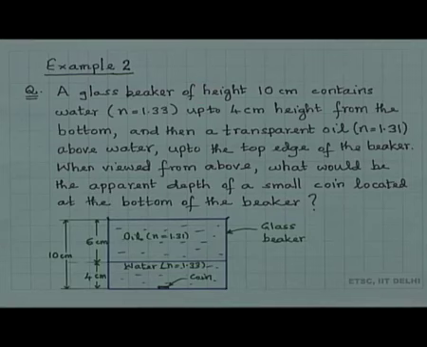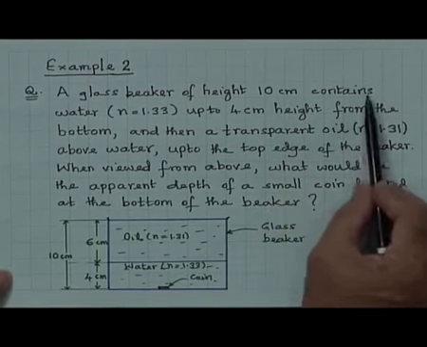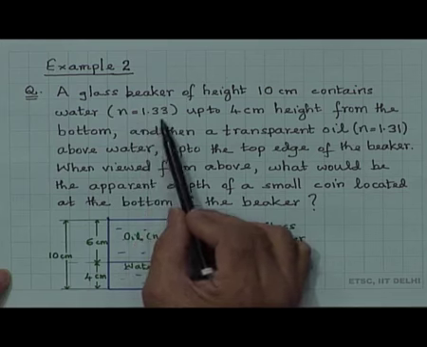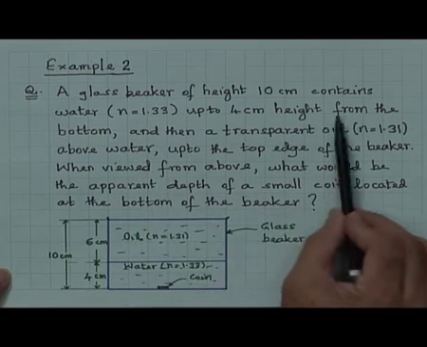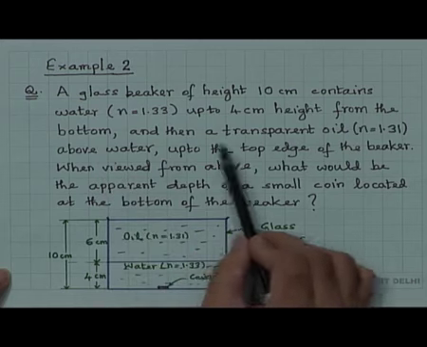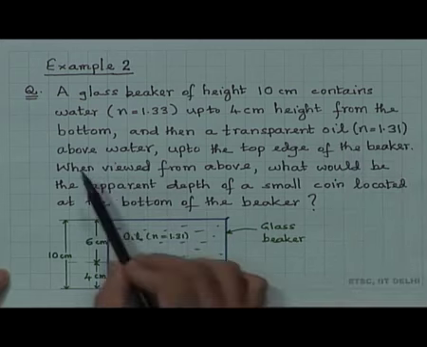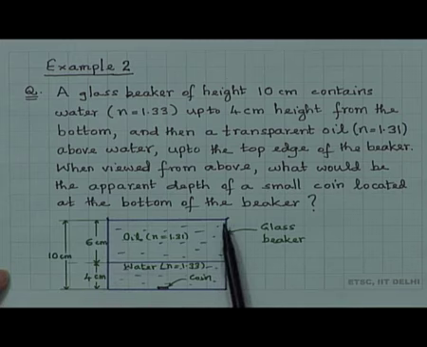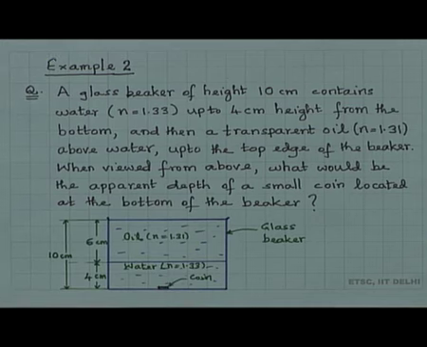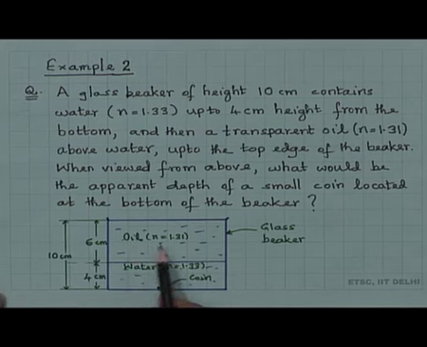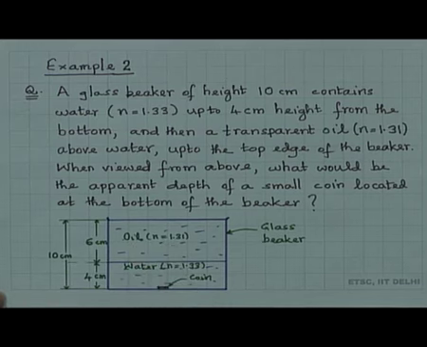A glass beaker of height 10 centimeter contains water of refractive index 1.33 up to 4 centimeter height from the bottom, and then a transparent oil, n equal to 1.31, above water up to the top edge of the beaker. Here I have tried to draw the diagram. There is a glass beaker here, of total height 10 centimeter, and the first 4 centimeter is filled with water, n is equal to 1.33, and the next 6 centimeter is filled with that transparent oil of refractive index n is equal to 1.31.